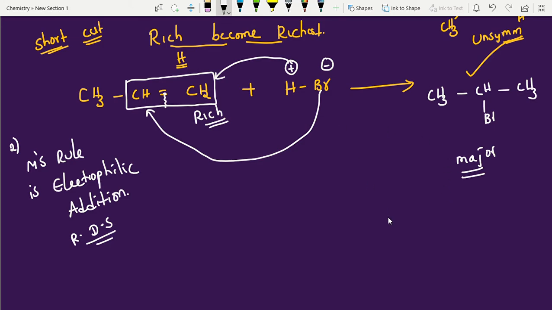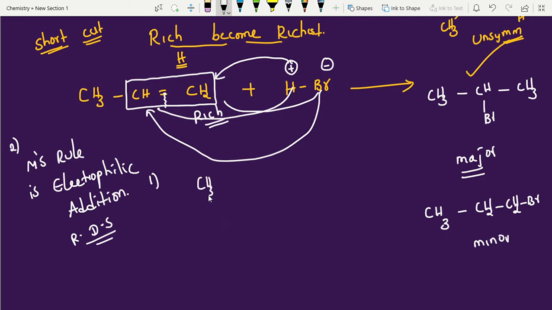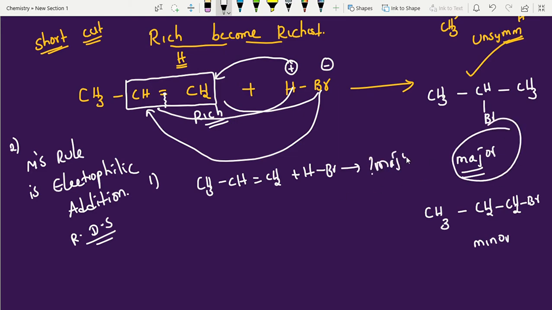The other one is minor, the opposite: you can add Br here and H here. See students, depending on our options, we have to give answers. If they ask a question like this, propene reacts with HBr, and just give a question mark, then you have to select the major products.